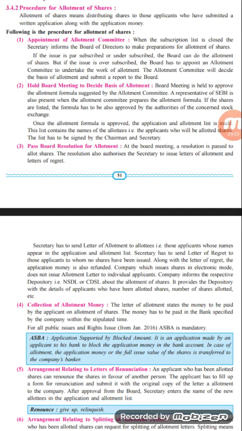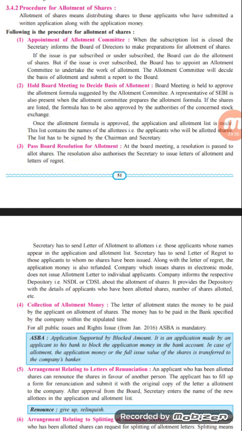Next one, arrangements relating to the letter of renunciation. An applicant who has been allotted the shares can renounce the shares in favor of another person. So this can be done by the investor. They have the right. The applicant has to fill up the form of renunciation and submit it with the original copy of the letter of allotment to the company, and after the approval from the board of directors, the secretary enters the name of the new allottee in the application and allotment list.